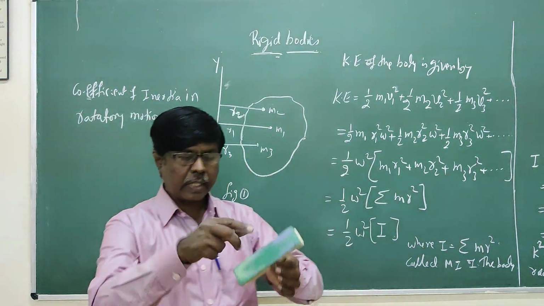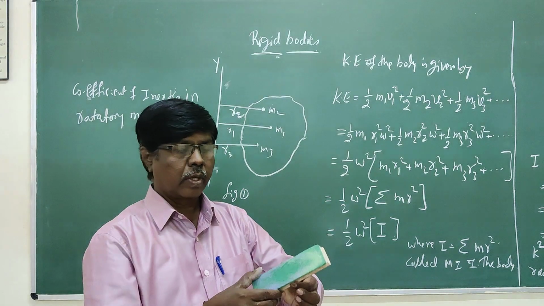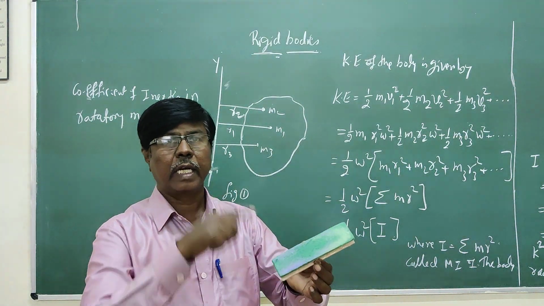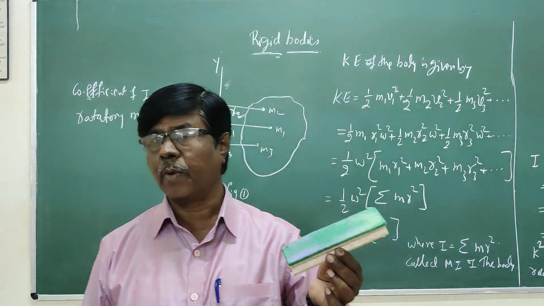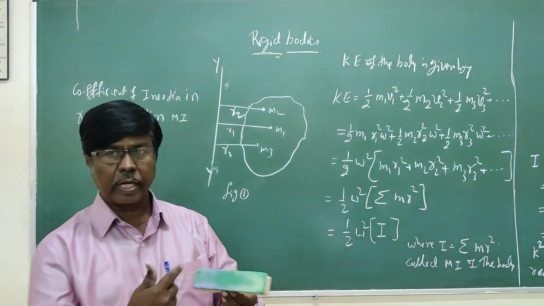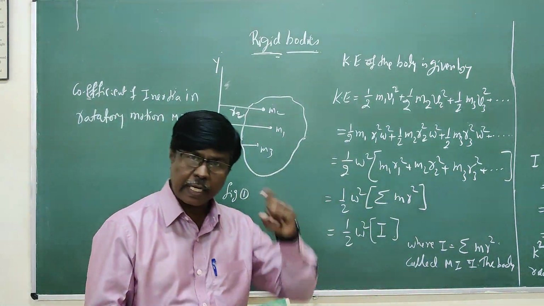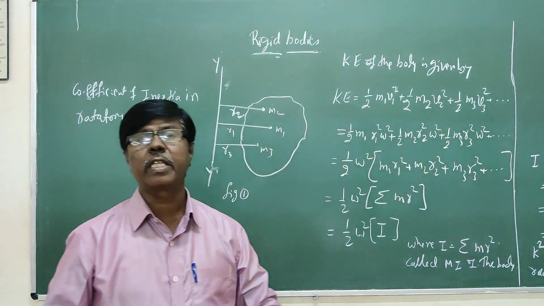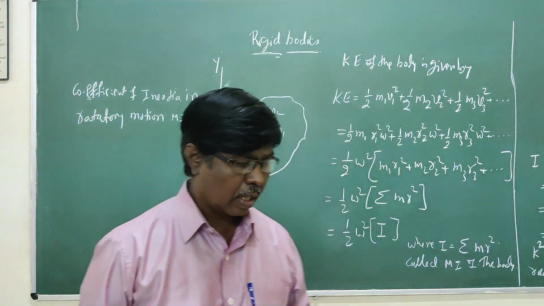When the body takes rotations or revolutions about a fixed axis, that fixed line is called the axis of rotation.